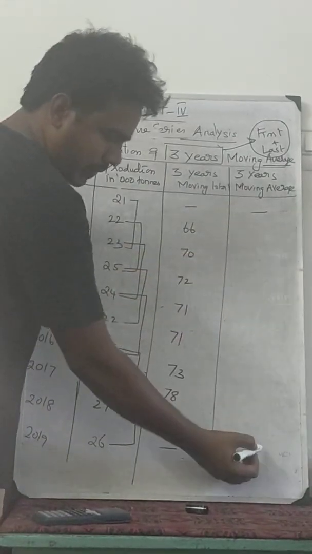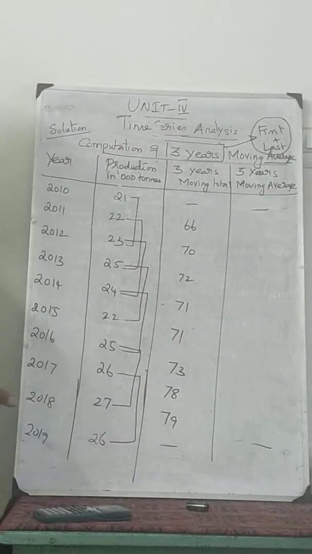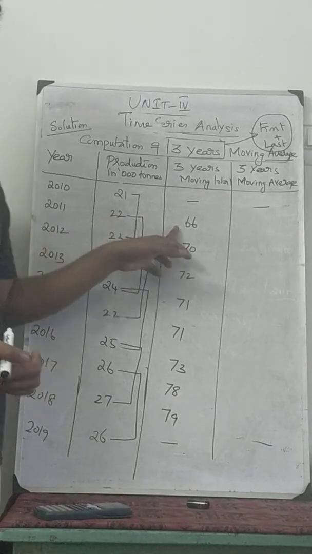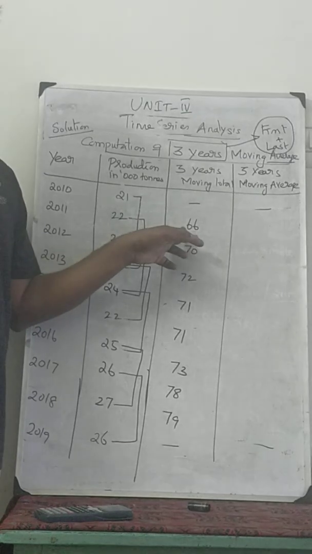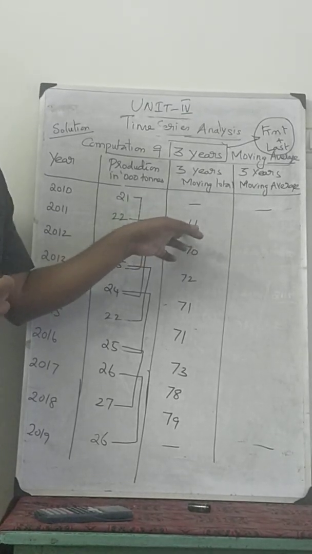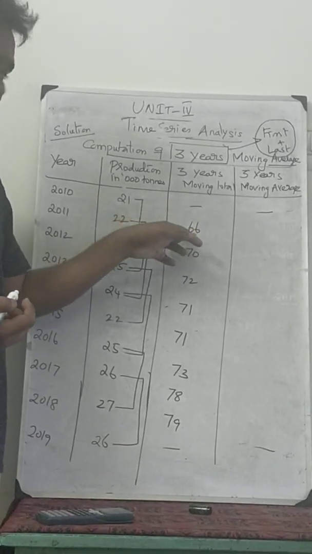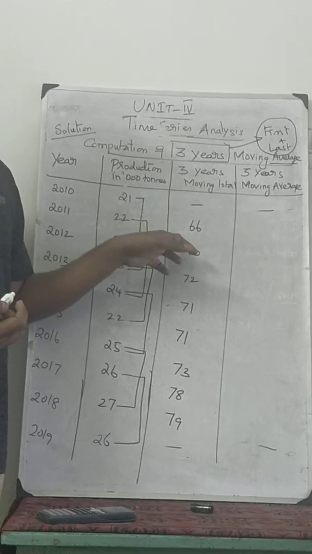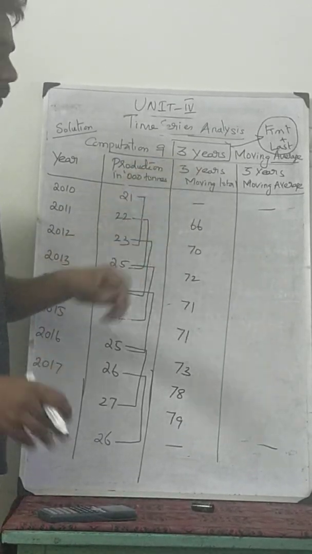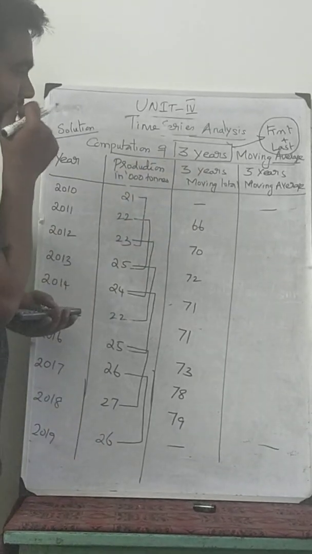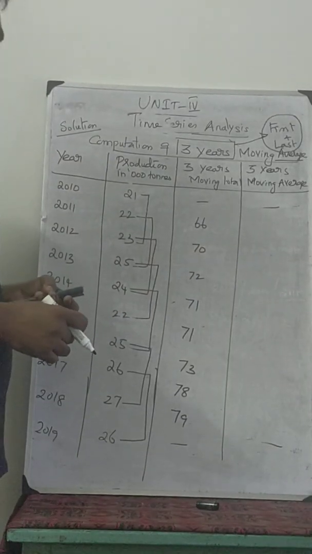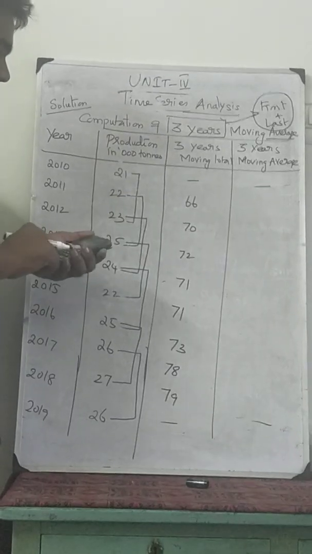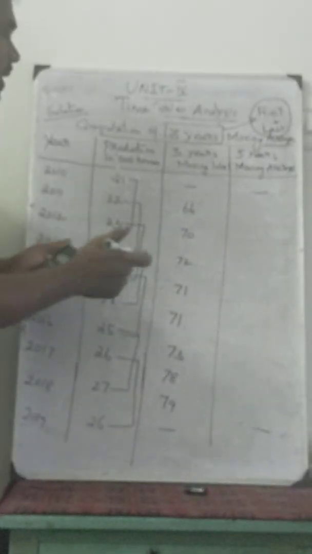Again the first is nil, because we cannot find the trend for the first and last year. The 66 is a total of 3 years, so we divide each value by 3. 66 divided by 3 is 22.